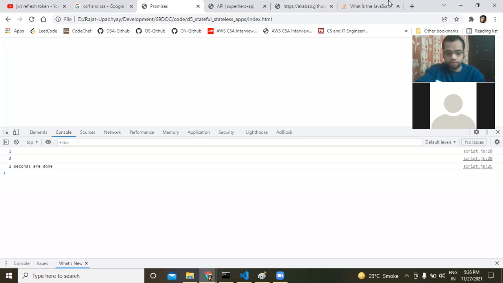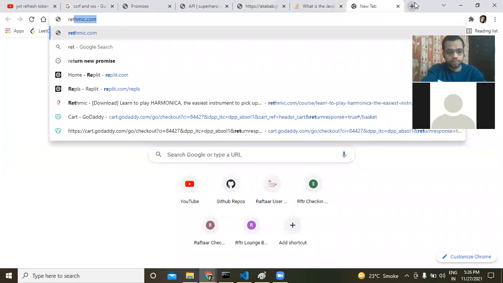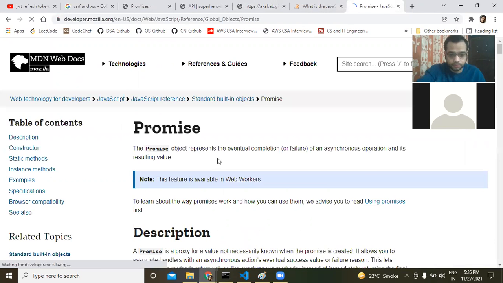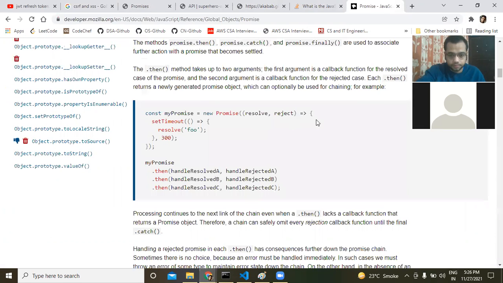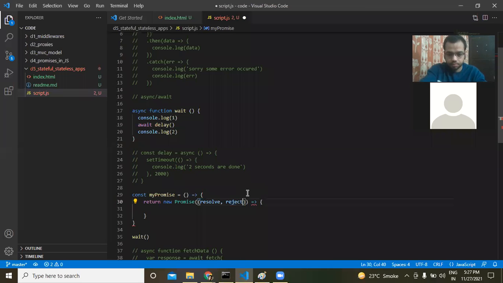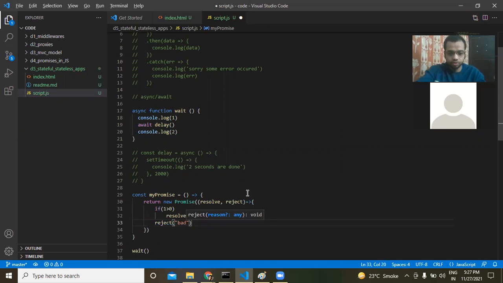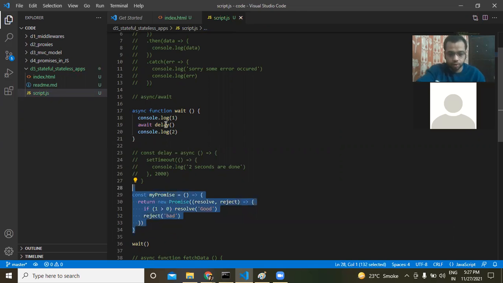Let me see what the syntax is for writing a promise. Okay, you can do one thing. Let's say if 1 is greater than 0, resolve good, else reject bad. Is 1 greater than 0? Yes. So this should always resolve.